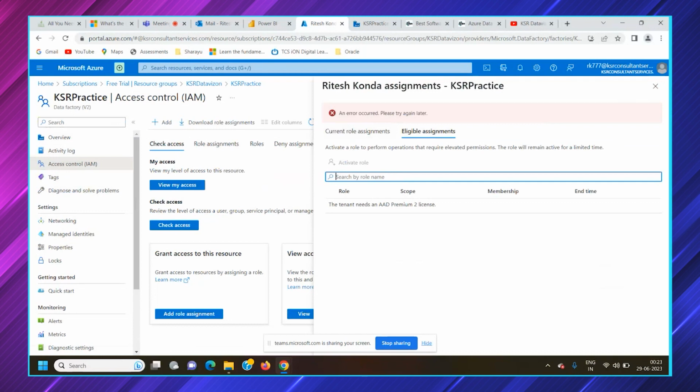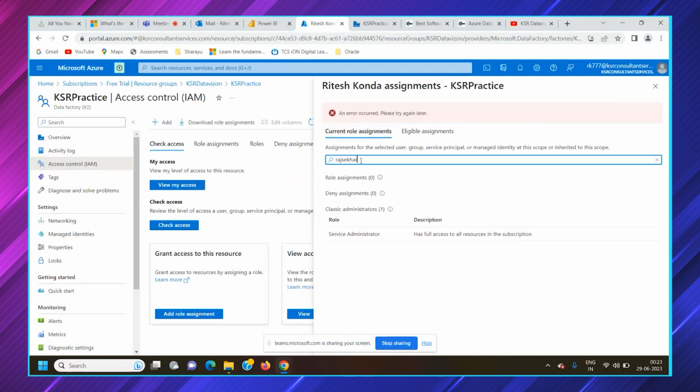As of now, this is created for a free trial, so it isn't shared with anyone, and you cannot find any names. But if that subscription is accessed by multiple people, you can search their names and grant access. As I've created a free trial and own the service, I'm the service administrator here.